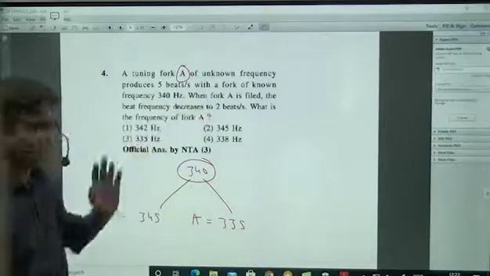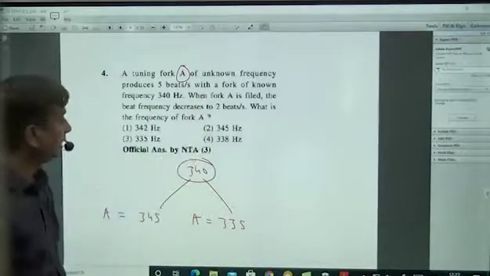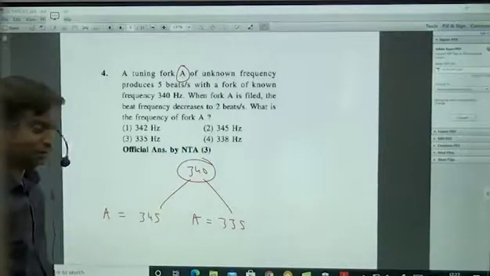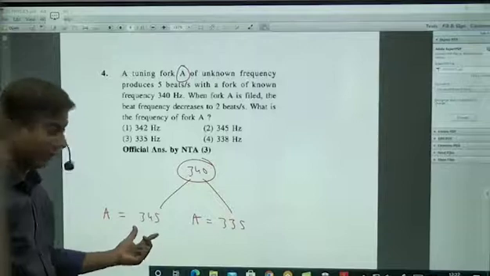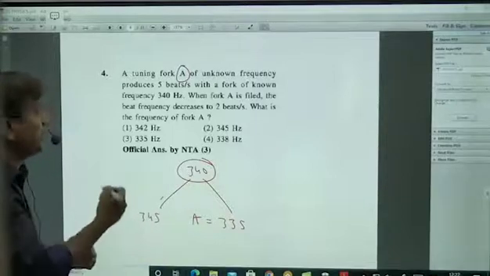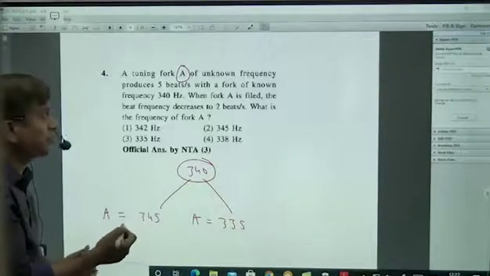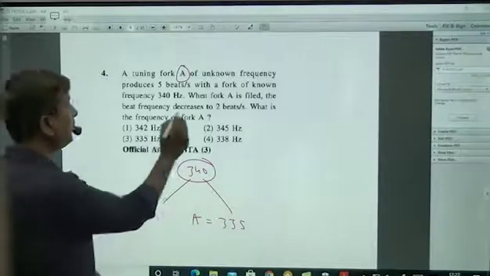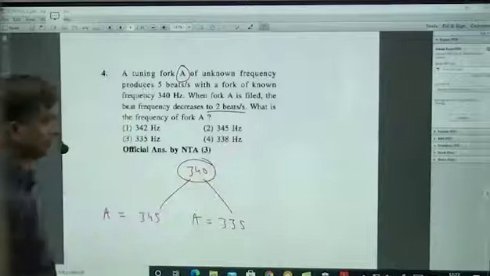For that, the next statement is also given. When A is filed, A means this one is filed, not this one. Here you should not get confused. This is known, unknown is A. If any tuning fork is filed, frequency will increase. A is filed, the beat frequency decreases to 2 beats per second.